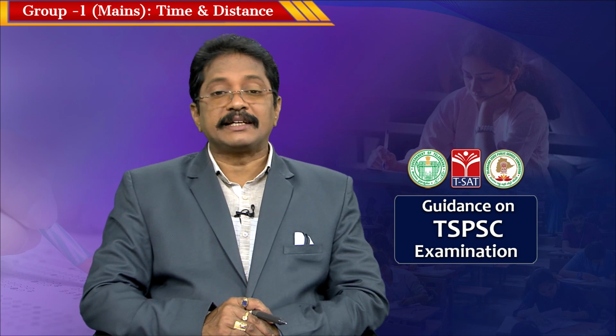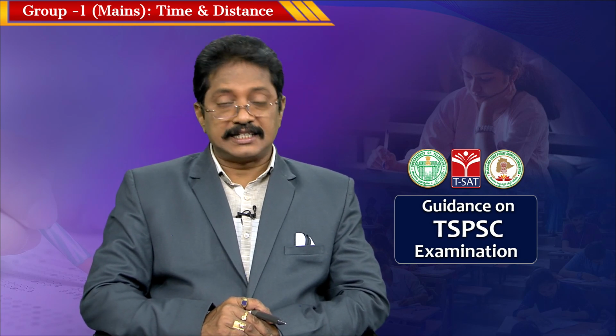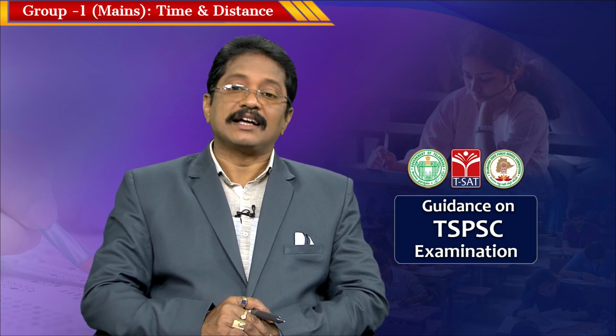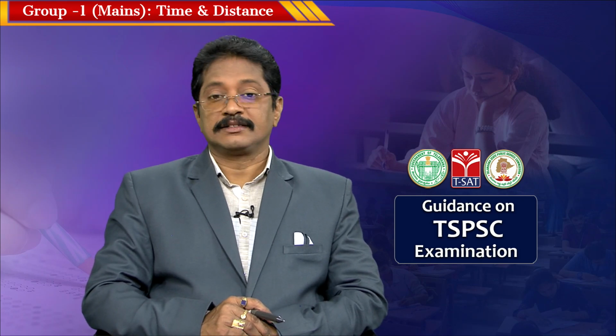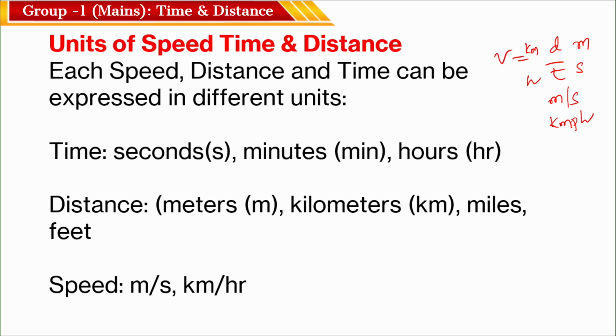Generally, time can be measured in seconds, minutes and hours. The distance will be measured in meters, kilometers, miles, feet, yards, different things here. The most frequently used units are meters and kilometers, okay. And the speed is measured in meter per second and kilometer per hour. So you have to remember this, because units are very important.